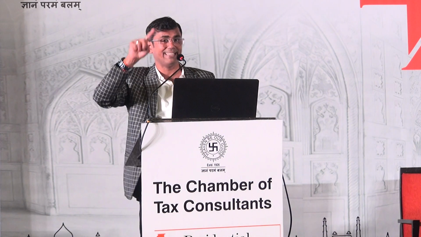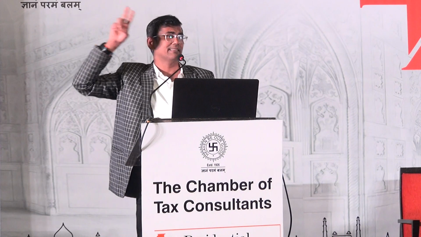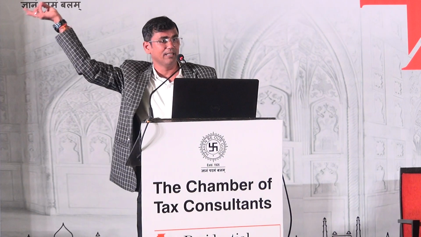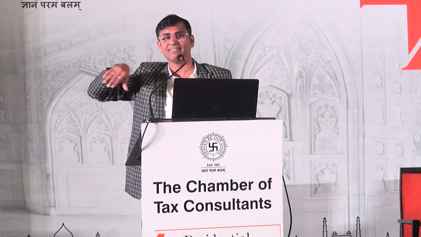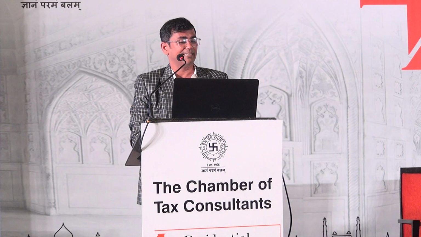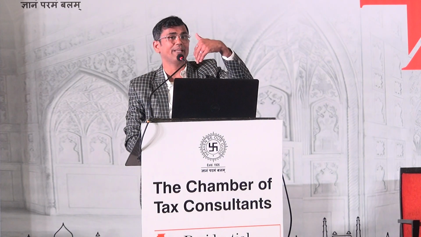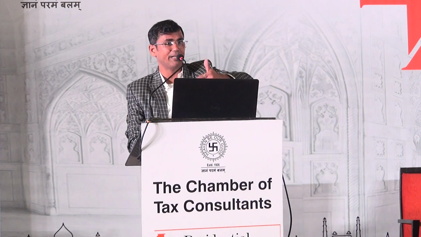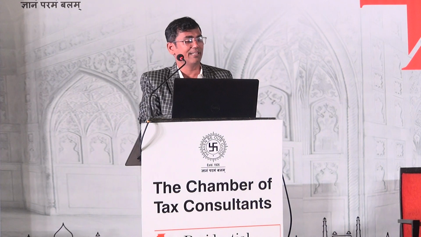For example, 48(3) comes into the picture only for future sale of capital asset. It doesn't take care of future sale of stock in trade. So for stock in trade, there is no attribution. However, the denominator says the value of all the increase in the table, which will be absurd. It might have to be read down. The numerator and denominator should go in tandem. Taking that view, I have done some calculation in this table.